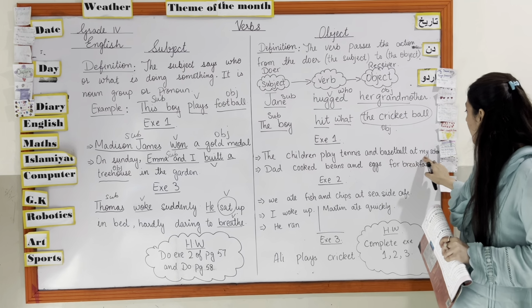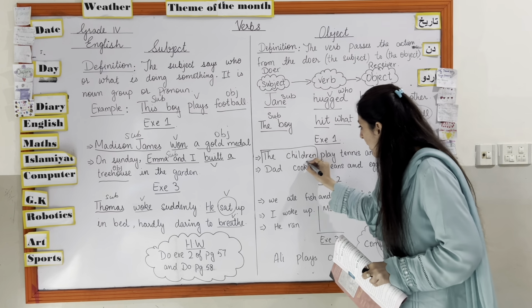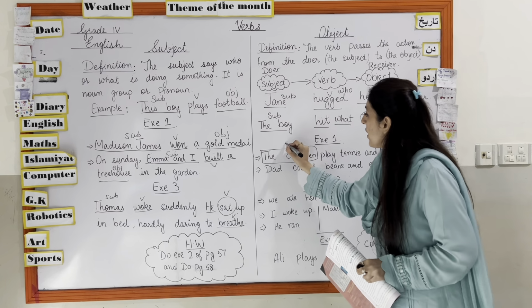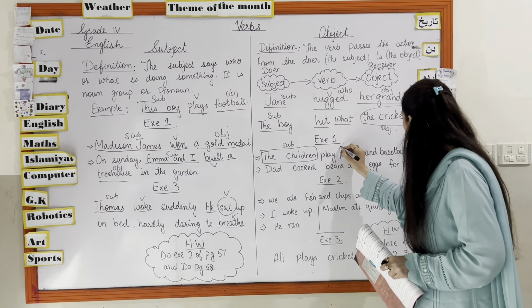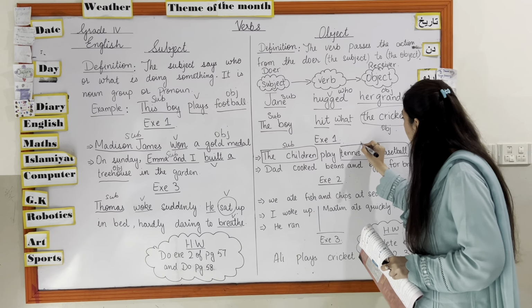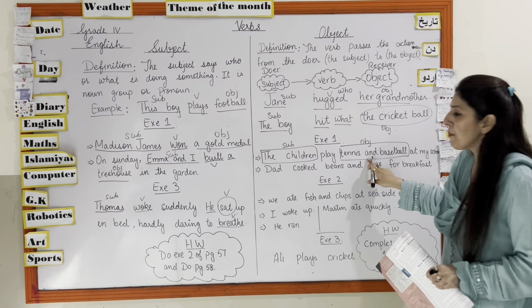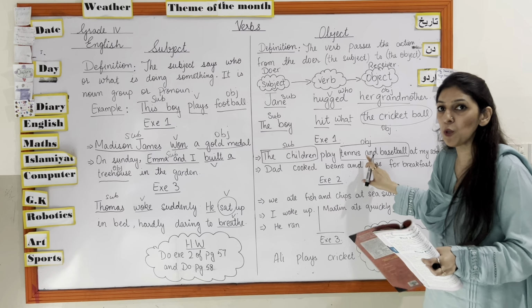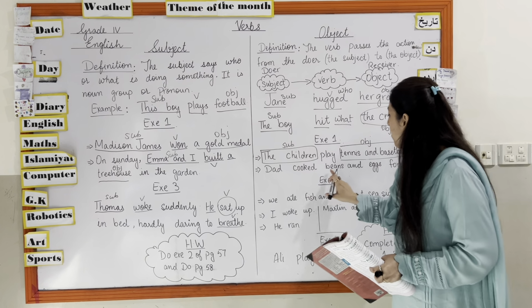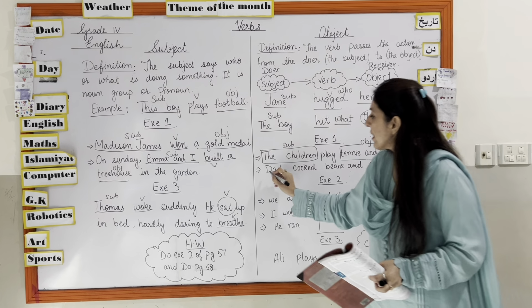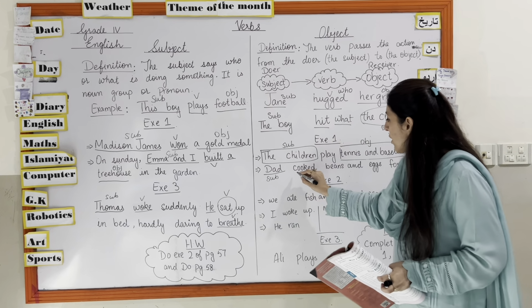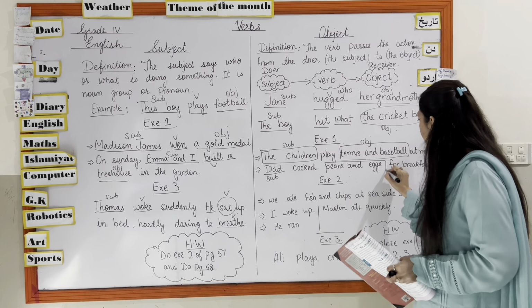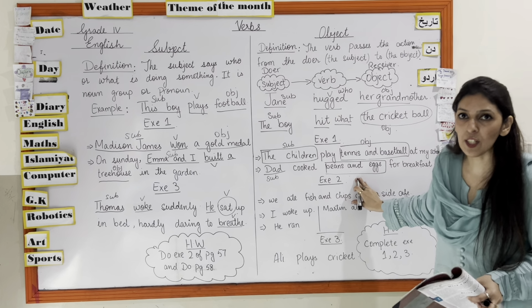So what is the subject here? You have to make a rectangle around it with a red pen. Okay. This is your subject. Then play is your verb, and tennis and basketball is the object of the sentence. And you have to make a rectangle around it with a blue marker or blue pen. ठीक है. Dad cooked beans and eggs for breakfast. So what is dad here? Again, this is the subject of the sentence. Cooked is the verb. Beans and eggs is the object of the sentence. Okay.